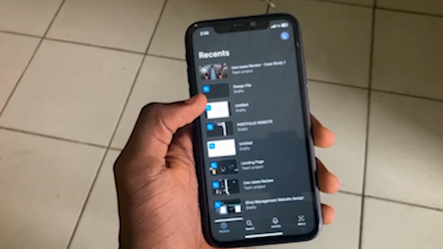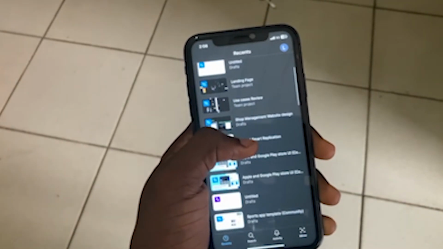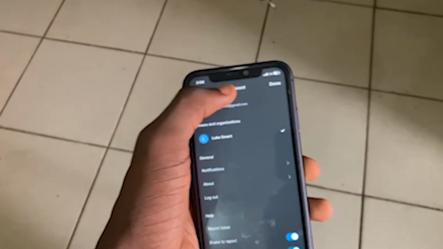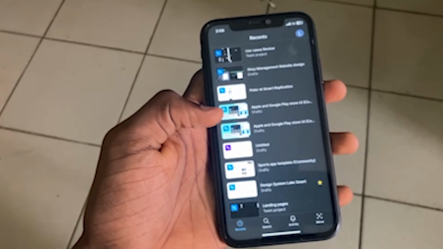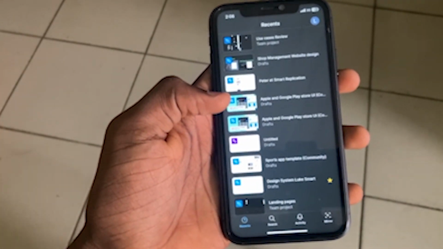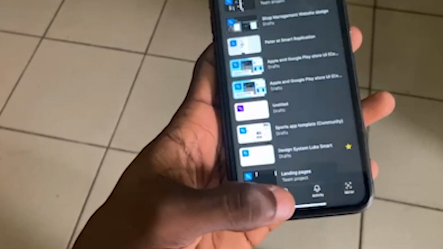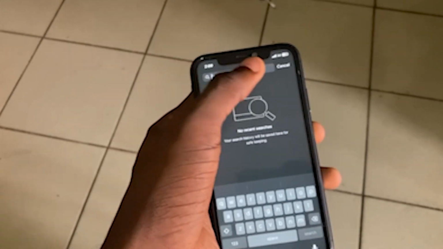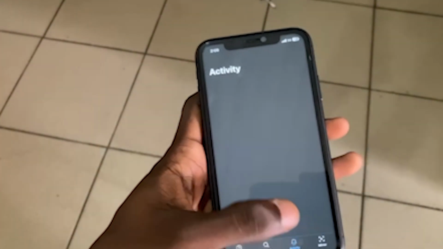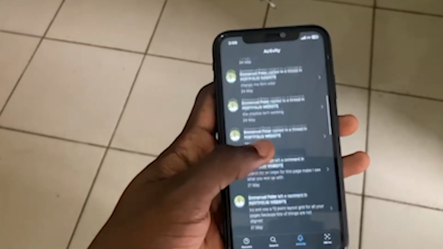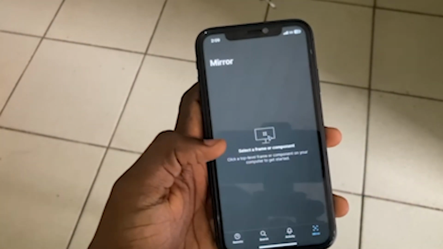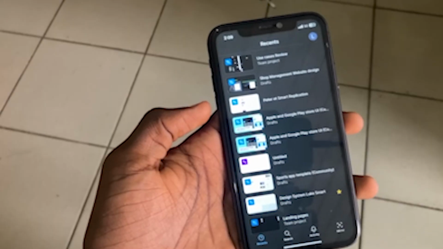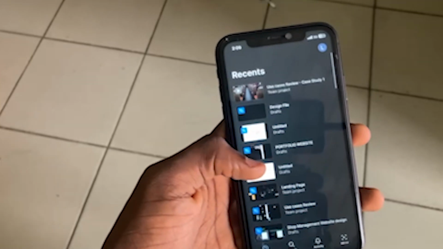Let's get to the interface. This is what the phone looks like, and that's my recent page. This is my name and everything. As you can see, I've logged in already. So when you download the app, what you can do is log in. This is the search, the place you can search for your files, maybe if you forgot the name of your file. And also activity. This is the place you can see your comments. As you can see, there are comments here. This is the mirror page for you to select a frame to prototype.